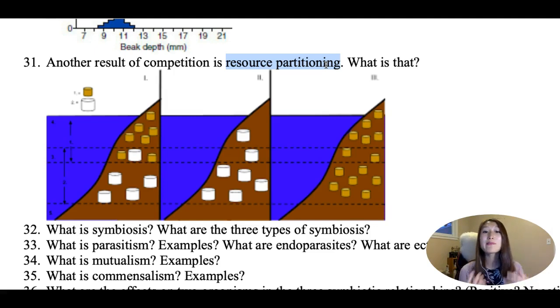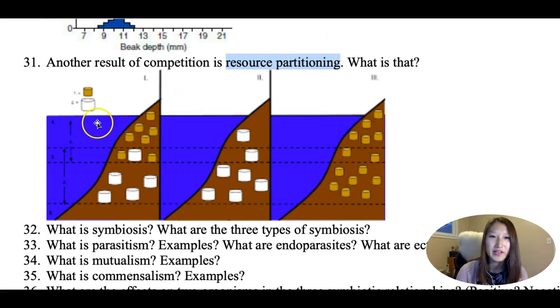Instead of keeping on sharing the same resource, in order to avoid competition, because the ones that are sharing the resources probably didn't have a very high chance of survival because they have too much competition. So as a result, those who don't have overlapping resources get to live. So they're no longer sharing the same resource.